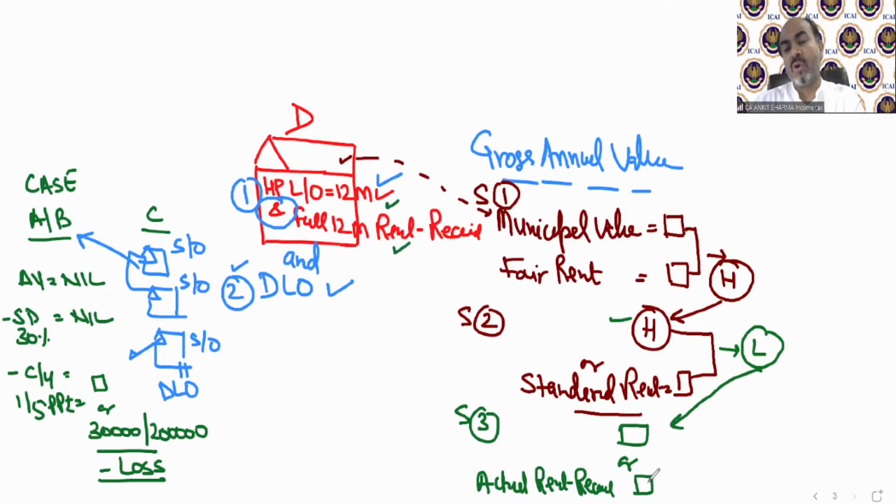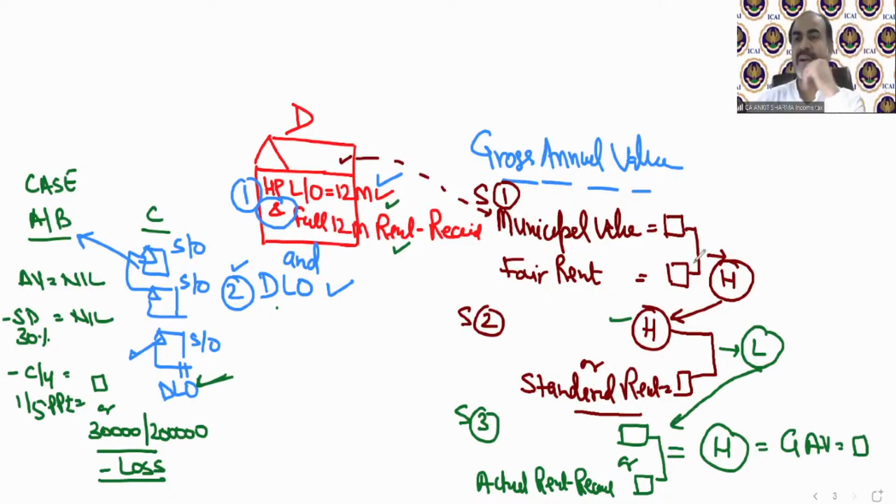So technically, 12 months' rent will be calculated. In case of deemed let out, this point will not be applicable because there cannot be any actual rent received. Technically, this property is self-occupied, but for the purpose of income tax, we are just assuming that it has been let out. So there will be no actual rent received in case of deemed let out. Now, out of these two, whichever is higher is now the gross annual value.